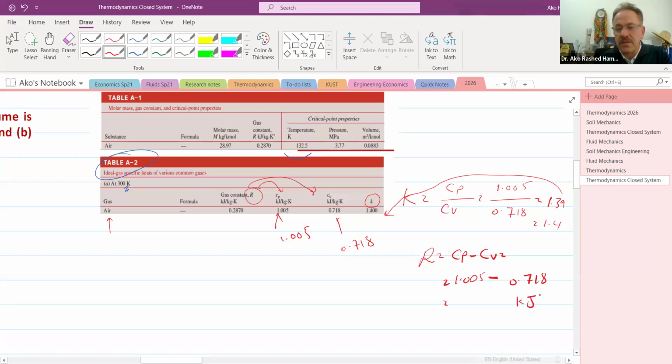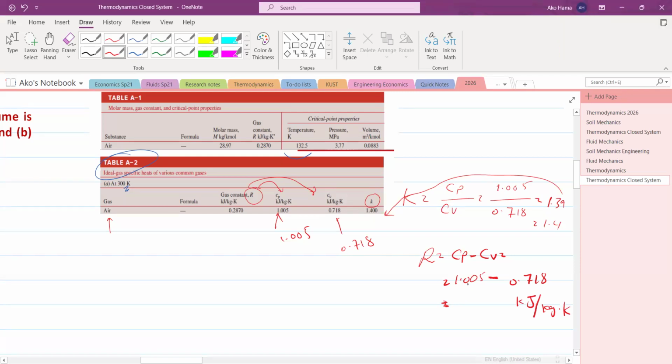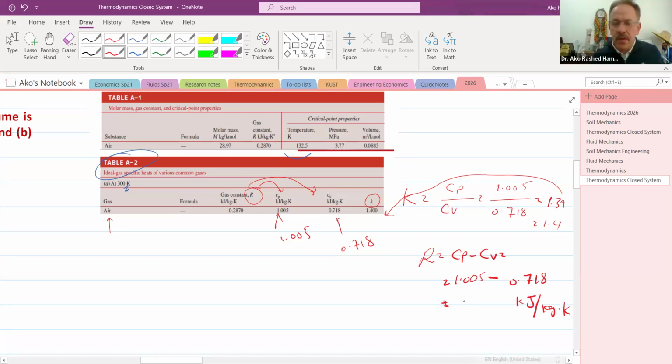Here I have to say it is in kilojoule per kilogram per Kelvin. What's that value? It's supposed to be 0.287, right? 0.287, which is this one. Okay, so this is the relation between R, CP, and CV.